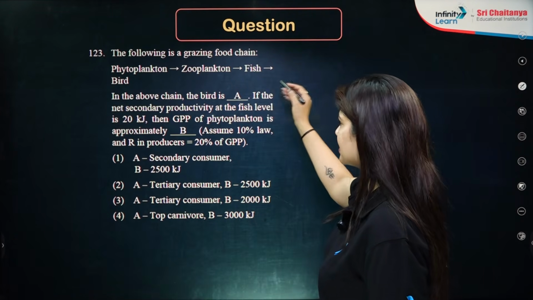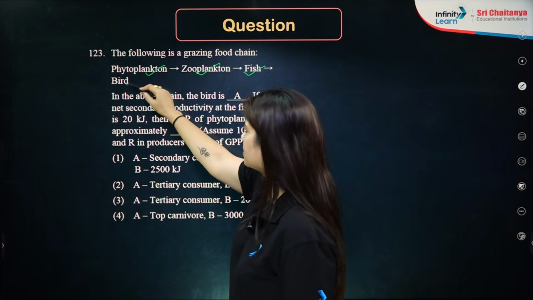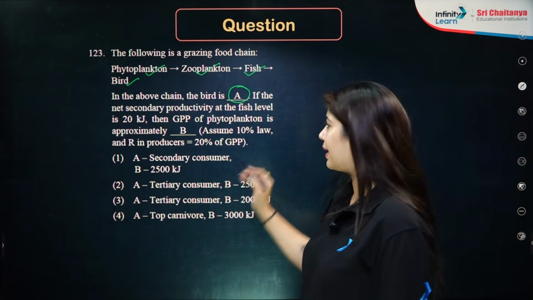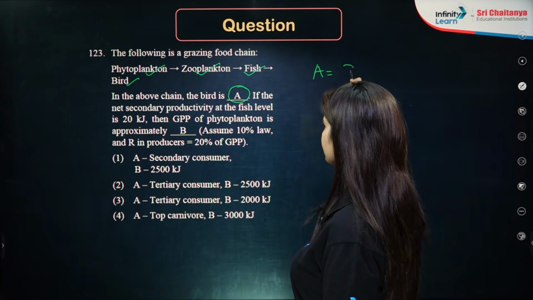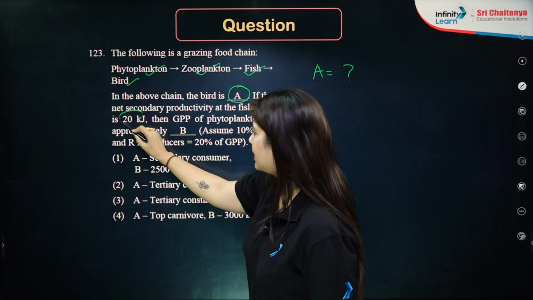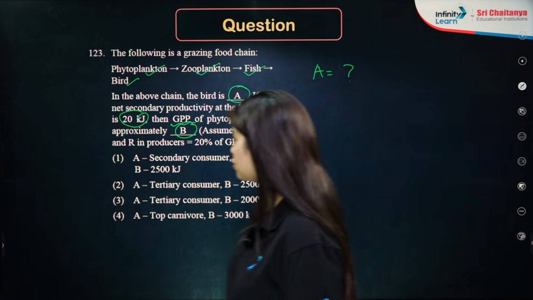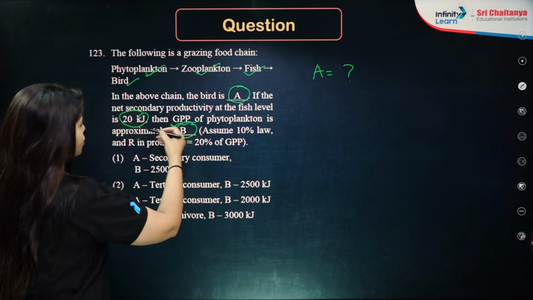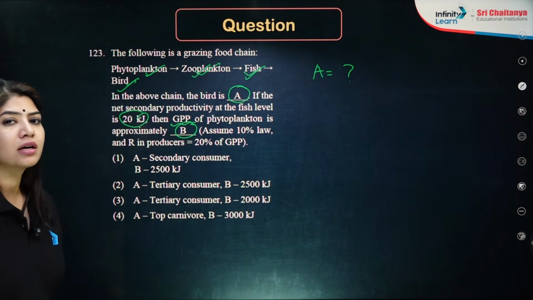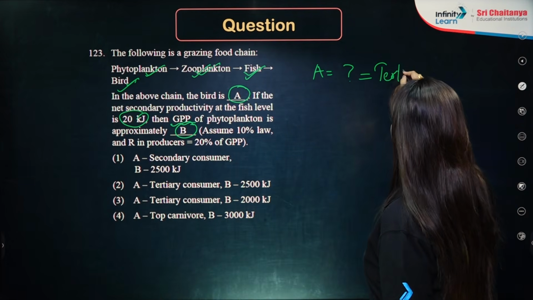The following is a grazing food chain. We have phytoplankton, zooplankton, fishes, and then we have birds. In the above chain, what is the bird, A? And then if the net secondary productivity NPP at fish level is 20, then what is the GPP of phytoplankton? So first of all, this phytoplankton is producers. These are the primary consumer, secondary consumer, and these are my tertiary consumers. So A is my tertiary consumer.